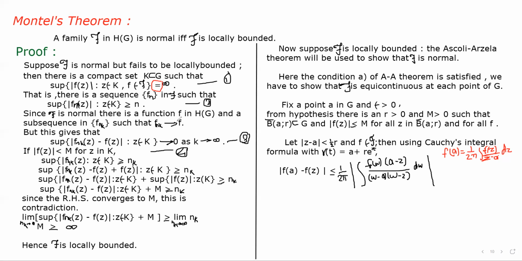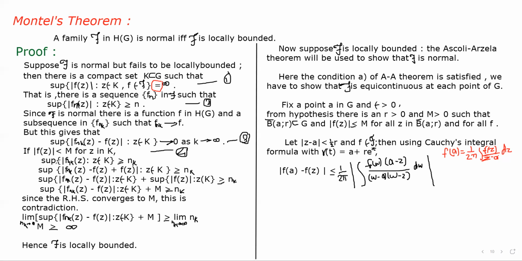Then from this equation we take that the supremum of mod of fnk of z minus f of z converges to 0 as k tends to infinity. From this we can say that the supremum of mod of fnk of z minus f of z converges to 0 as k tends to infinity.